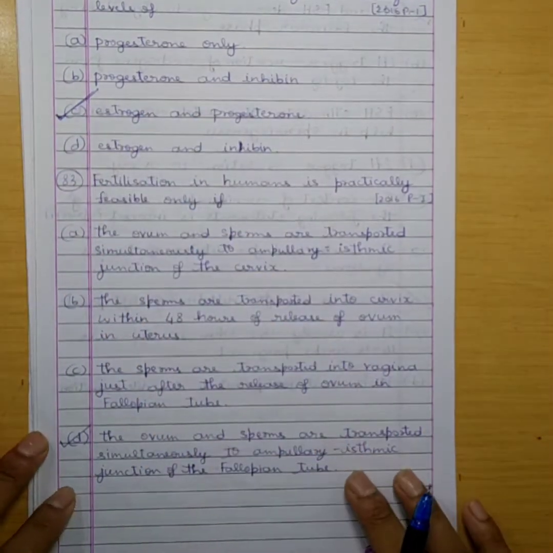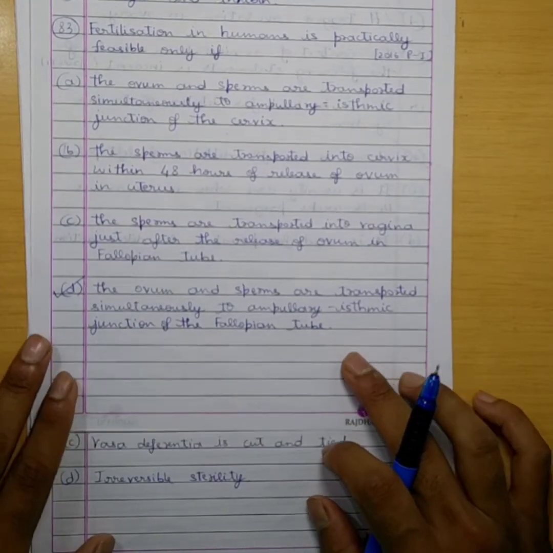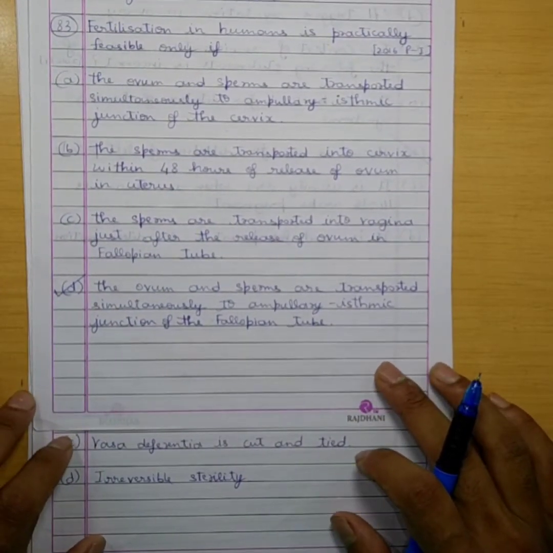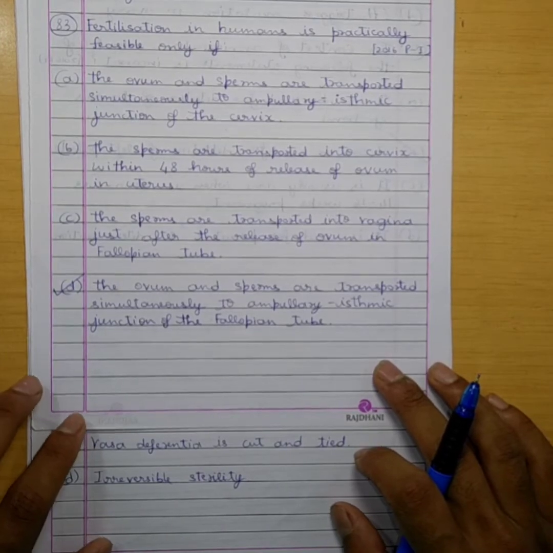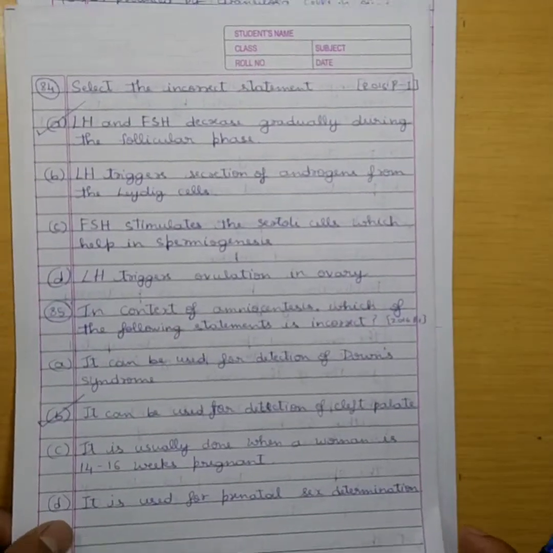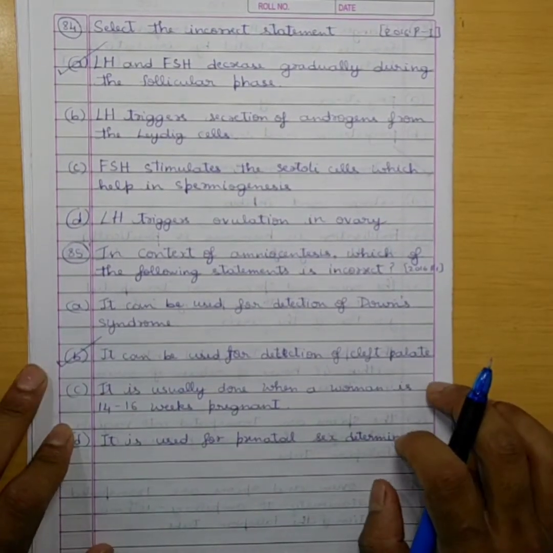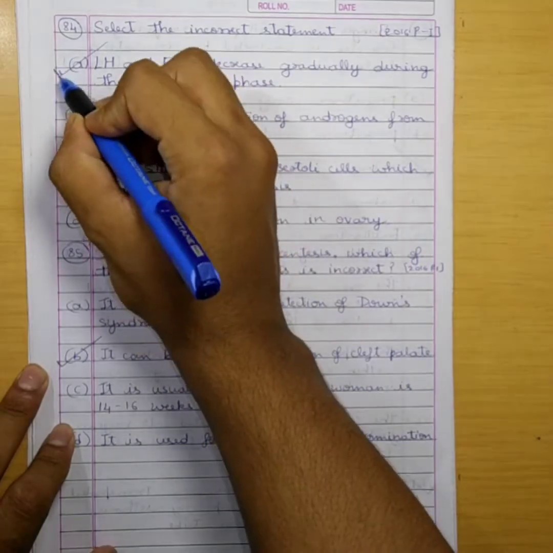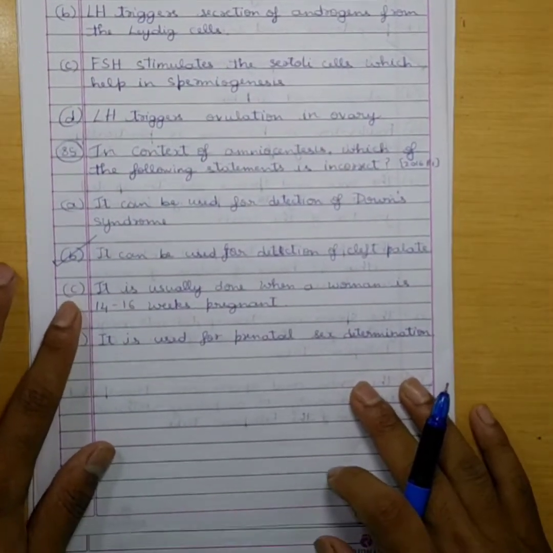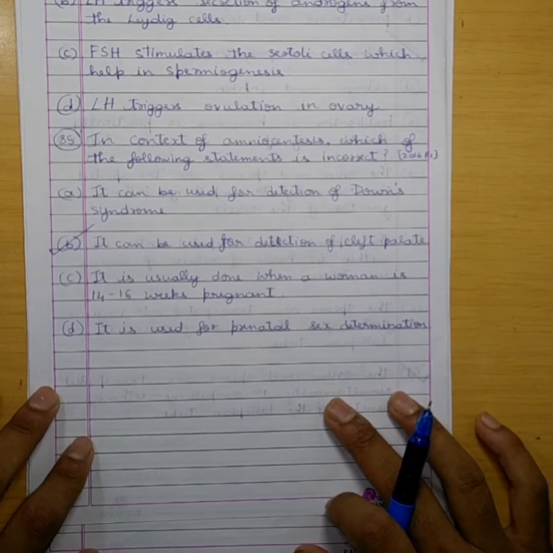and progesterone. 83. Fertilization in humans is practically feasible only if the ovum and the sperms are transported simultaneously to ampullary isthmic junction of the fallopian tube. Option D. 84. Select the incorrect statement. LH and FSH decrease gradually during the follicular phase is the only incorrect statement. Others are correct. 85. In context of amniocentesis, which of the following statements is incorrect?